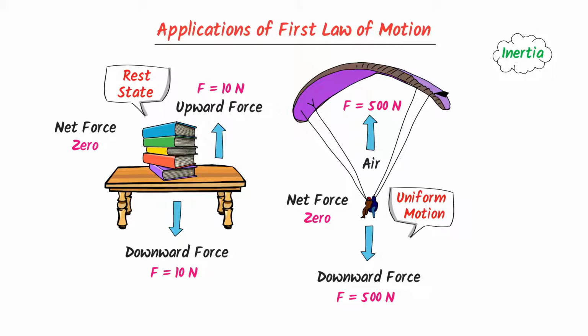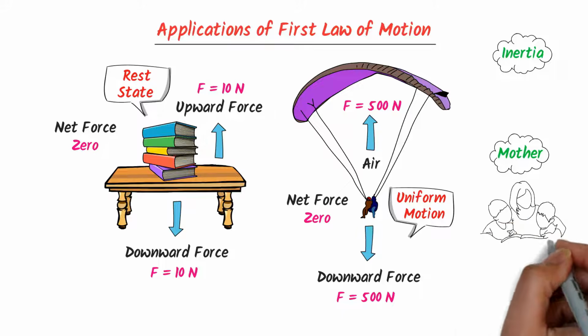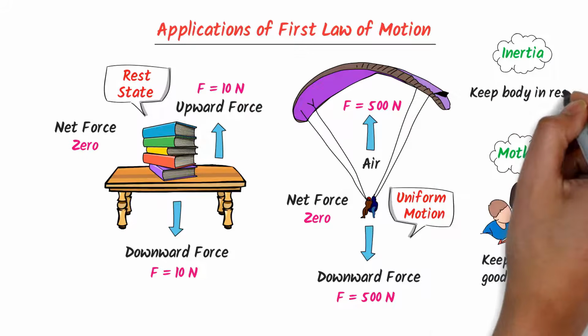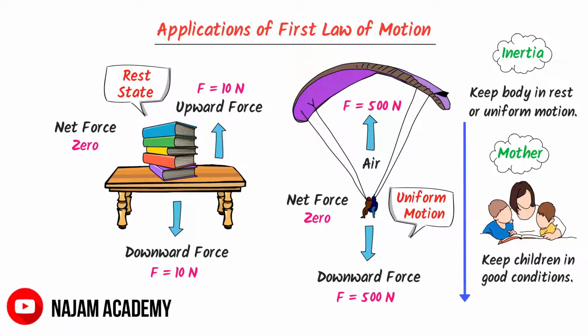If you want to understand inertia, I always connect it with the mother. We know that every mother cares about her children and wants to keep them in good health. Similarly, inertia always wants to keep any body in its state of rest or in its state of uniform motion. One can also say that inertia tends to keep the body in its initial position of rest or initial position of uniform motion. For instance, initially, the paratrooper was moving in a downward direction.